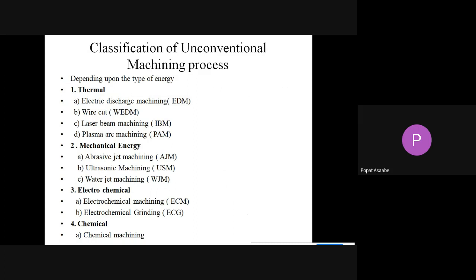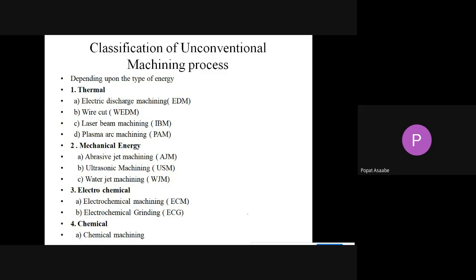Now see the basic classification of unconventional machining. We know that unconventional machining is classified depending on which type of energy we are using. According to that, the unconventional machining processes are classified.